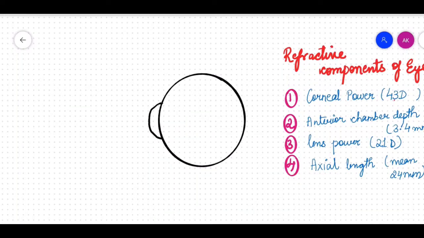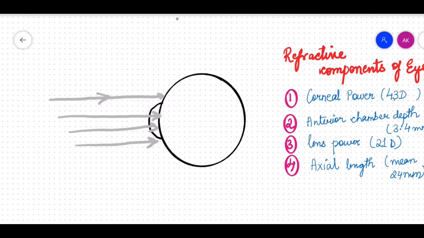To understand what causes hypermetropia, we should be well aware of what are the various refractive components of our human eye. So basically, how the rays of light which are coming from infinity, that means when we look at the distance, how they are going to pass through the eye and finally reach our retina is determined by the refractive arrangement which is given to us by God.